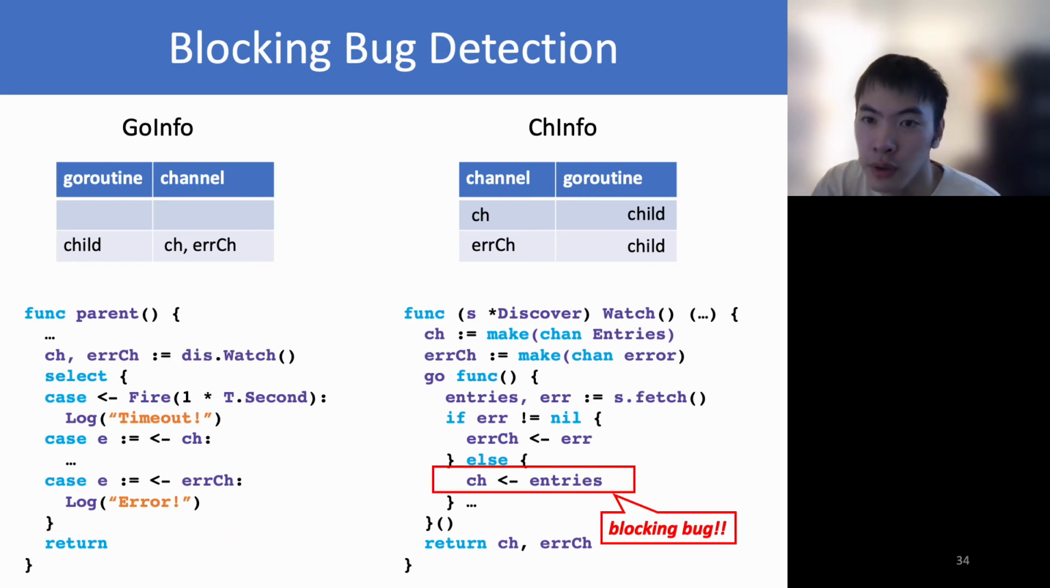Then, when the child coroutine conducts the sending operation on channel CH, GFuzz refers to the two data structures and finds no other coroutine holds a reference to CH, and thus no coroutine can unblock the child. Thus, GFuzz detects a bug.